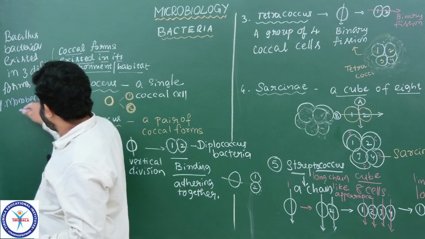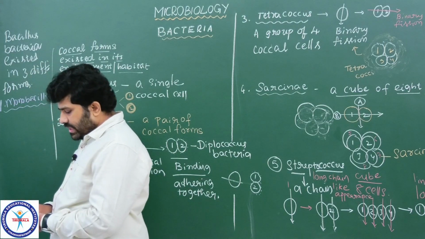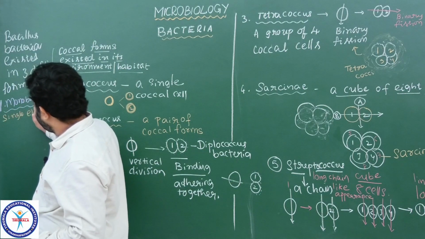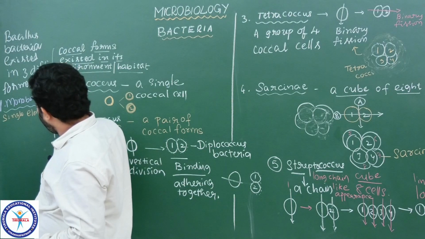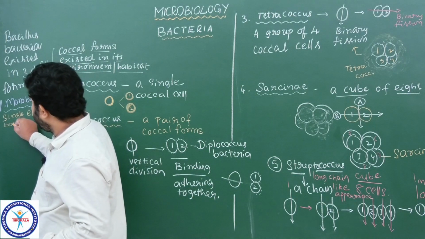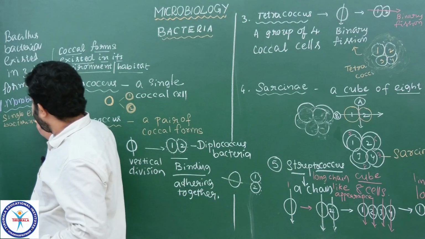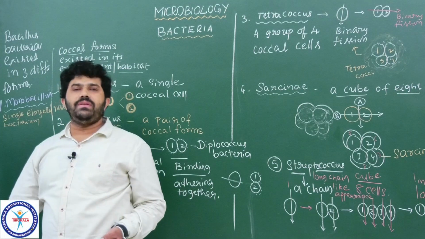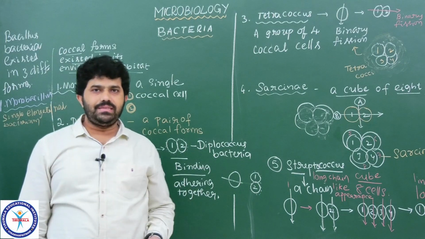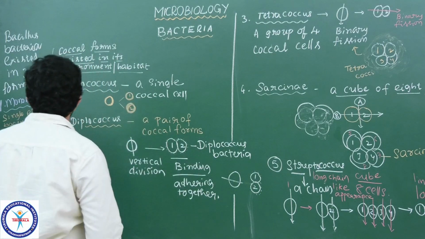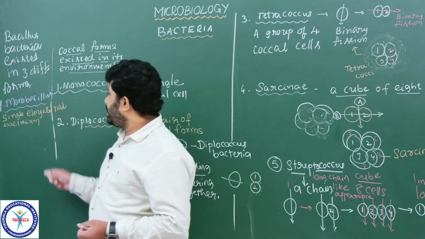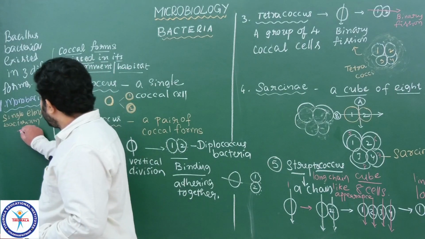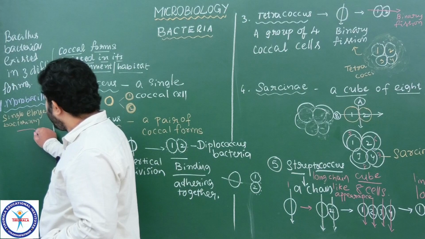Here, mono means single. In the monobacillus we see only a single elongated bacterium. Elongated means rod-like. In which bacteria do we see rod-like structures? The bacillus bacteria. Now got the point. So we see only one cell in a rod shape, which we call monobacillus. The diagram is like this. Please draw the diagram. A single rod-shaped bacterium.